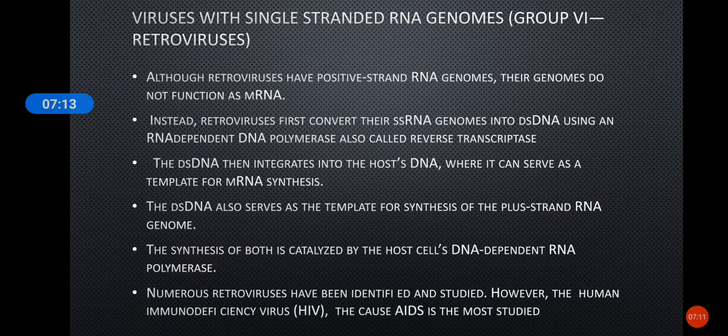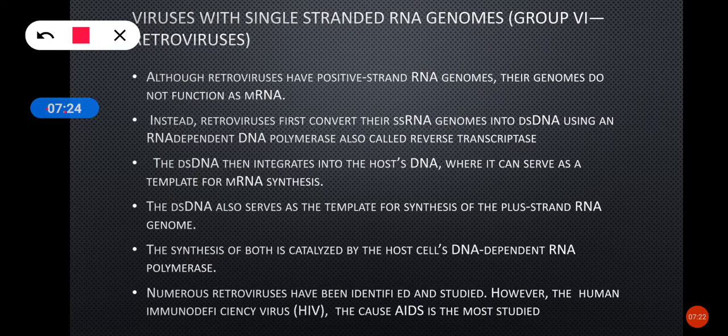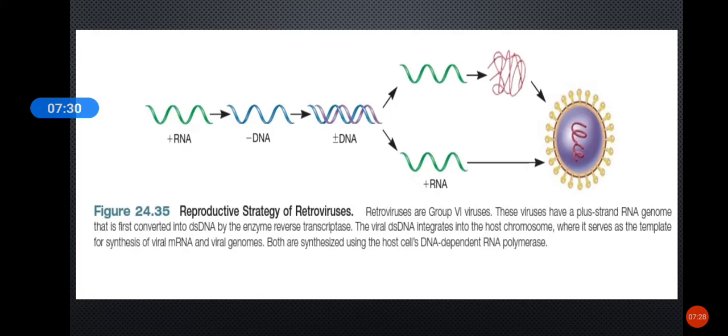So the example for this group of viruses is human immunodeficiency virus, or the HIV virus that causes AIDS. Here is a figure representing that. So from the positive RNA, the double stranded DNA is made by the enzyme reverse transcriptase. They integrate into the host cell, and once they integrate, they serve as the template for synthesis of viral mRNA and viral genomes, and this is catalyzed by the host cell's DNA dependent RNA polymerase.